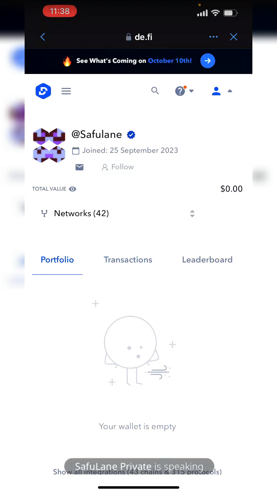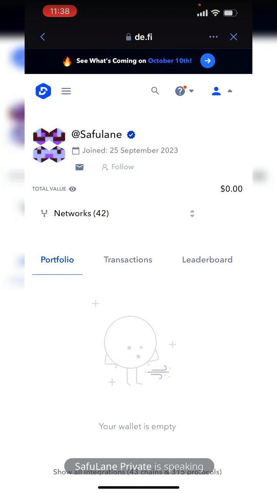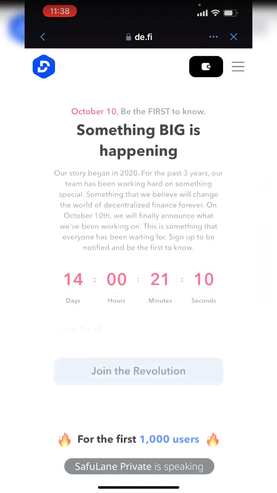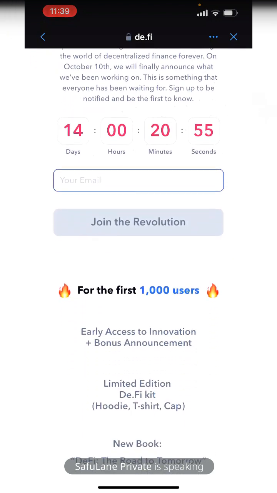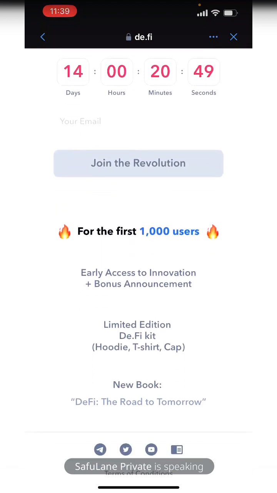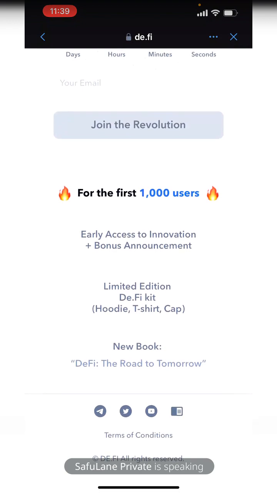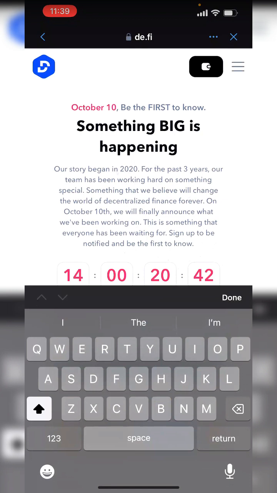Okay, I will try to exploit later, maybe personally, and let me check on what they're having on October 10th. So something big is happening on October 10th. For the past 3 years, our team has been working on something special, something that I believe will change the world of decentralized finance. We'll fully announce what we've been working on. This is something everyone has been waiting for. So in the next 10 days, they are launching. All right, so it's good to know that there's early access to innovation plus bonus announcements. All right, so I think let all of us try to follow up with this.